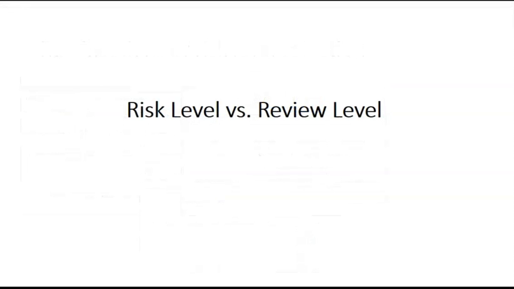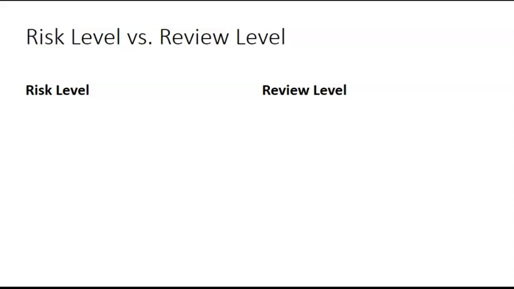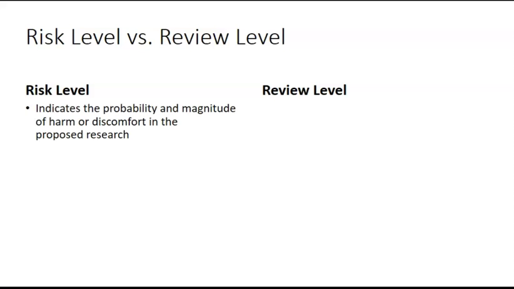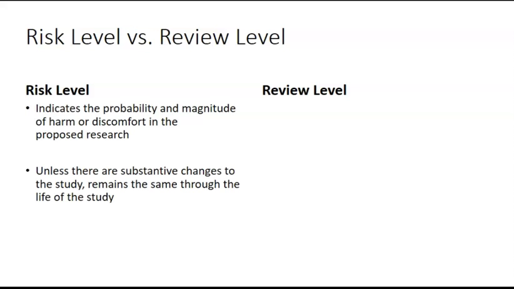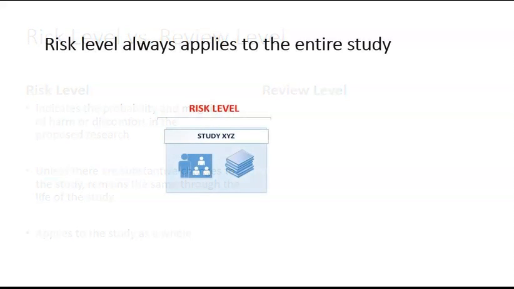There are some key differences between risk level and review level. Risk level indicates the probability and magnitude of harm or discomfort in the proposed research. Unless there are substantive changes to the study, it remains the same through the life of the study, and risk level applies to the study as a whole.